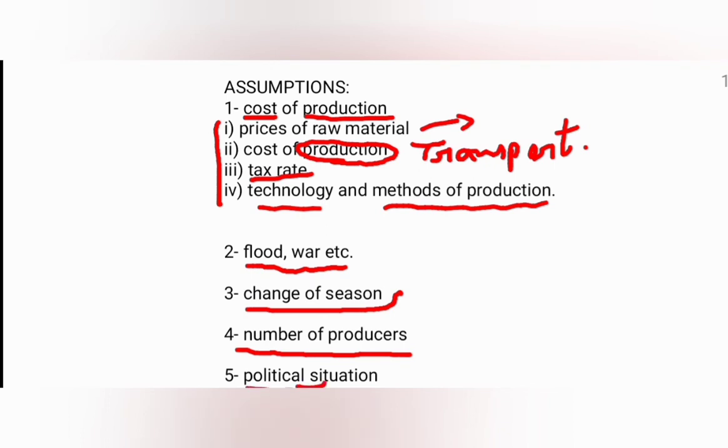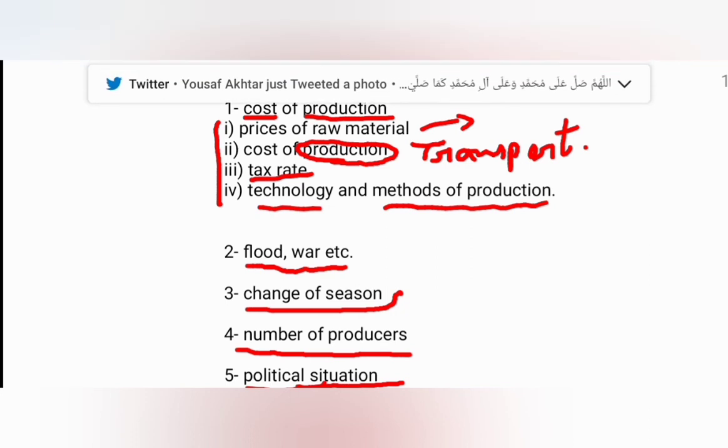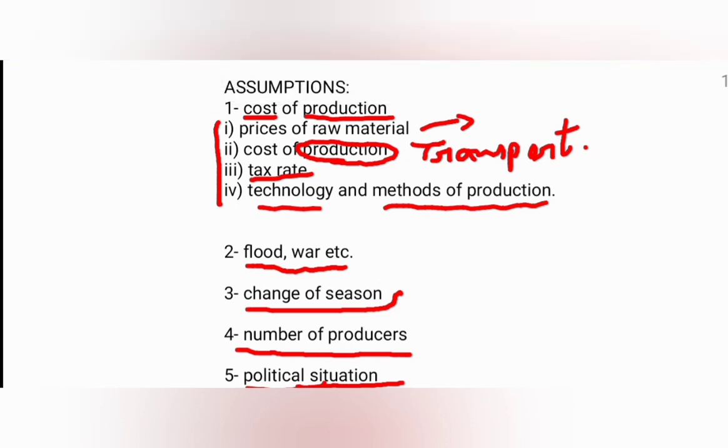The fifth one, we are taking here, is the political situation. Due to the political situation, the country must be stable. If it is not stable, then it will impact our economic activities, including our country's supply and the production of goods the producers are producing in the firms.